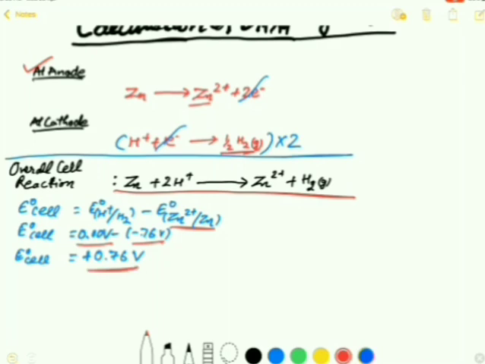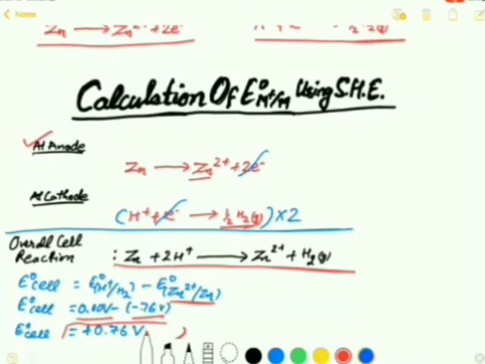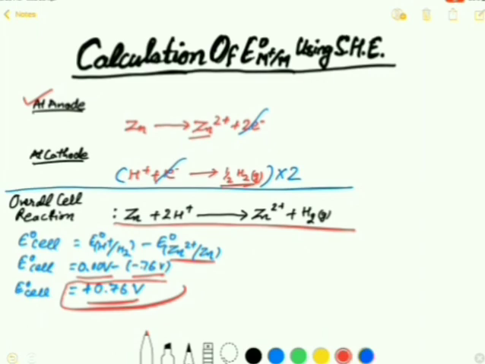So this 0.76 volt is the E naught of the cell. This is actually the electrode potential that is mainly due to the zinc electrode, right? In this way we can find out the electrode potential of the different electrodes. So dear students, this is all for today.